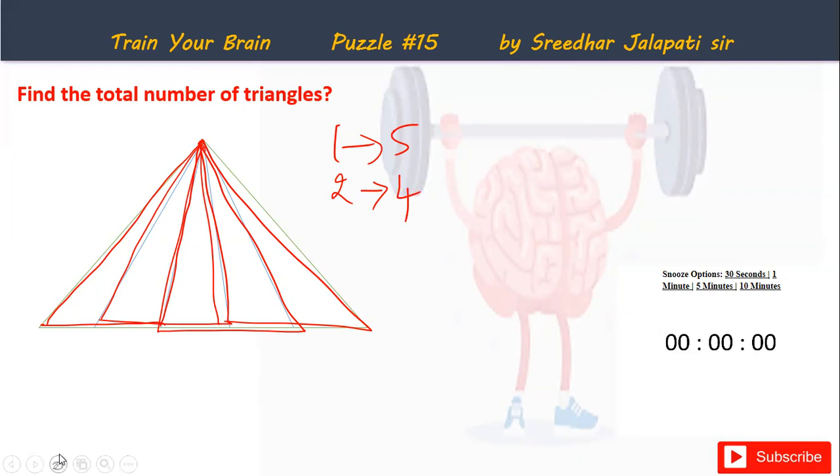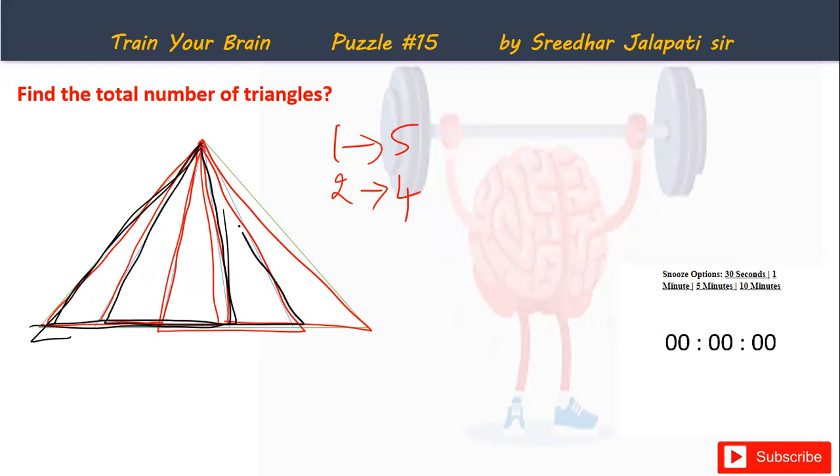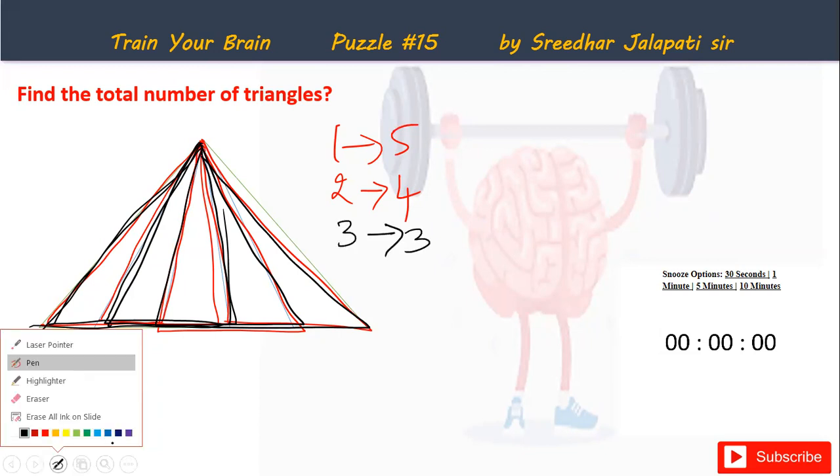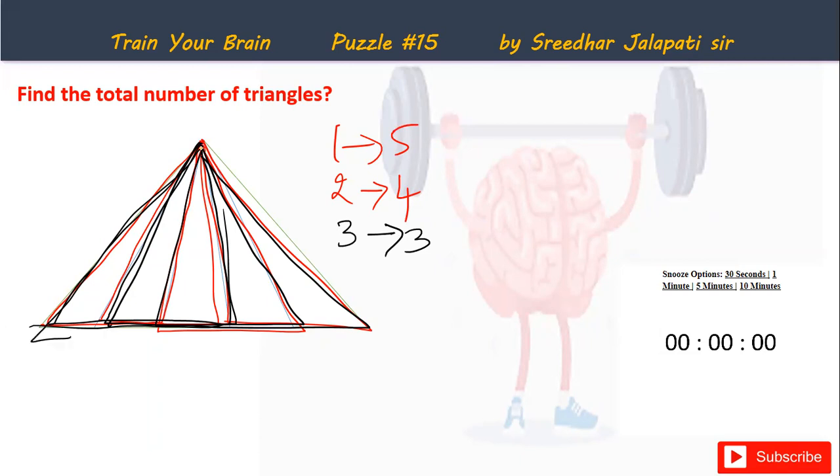Next, let us see the number of triangles with size 3. This one is called a triangle of size 3 because it is formed with three smaller triangles. So 1, and then 2, and then 3. So of size 3, there are three triangles. With size 4, this is one triangle with four smaller triangles, and this is another triangle of size 4.